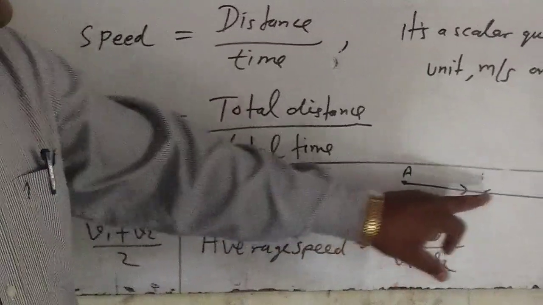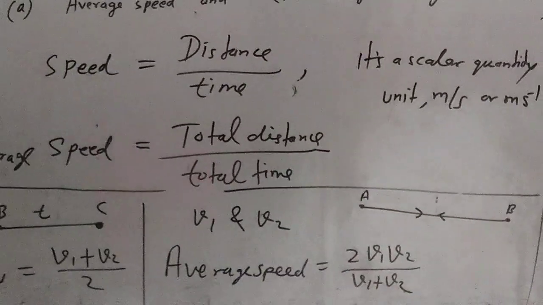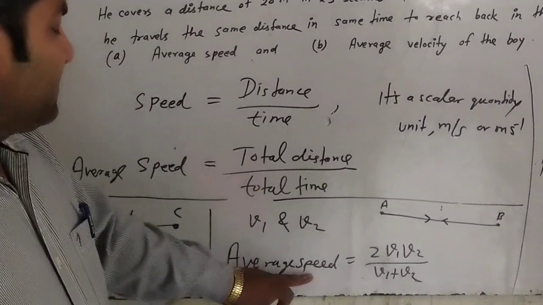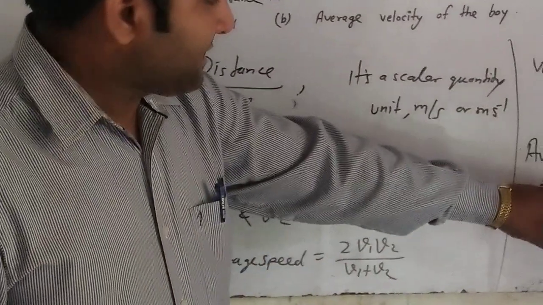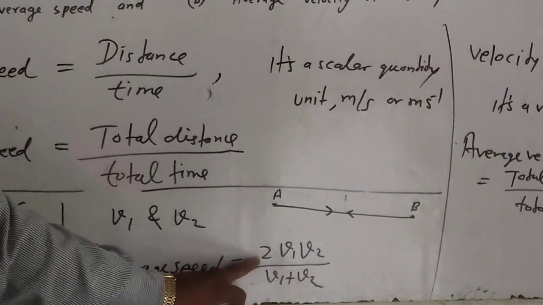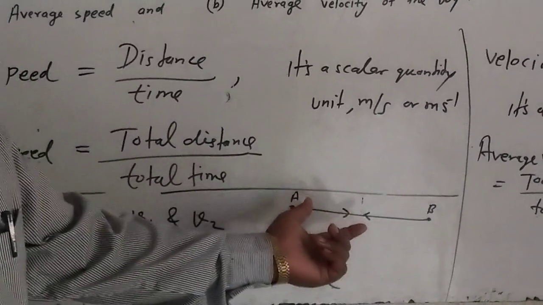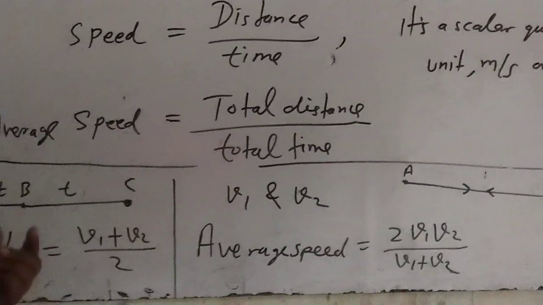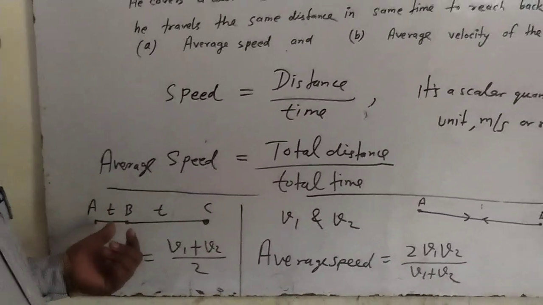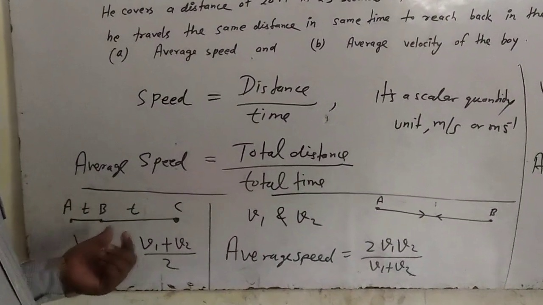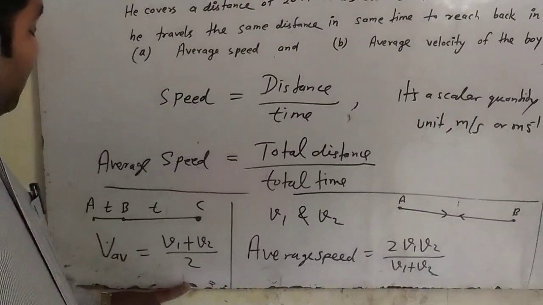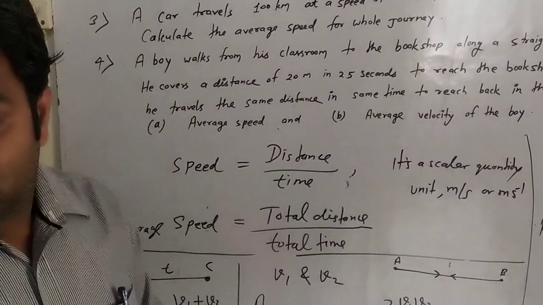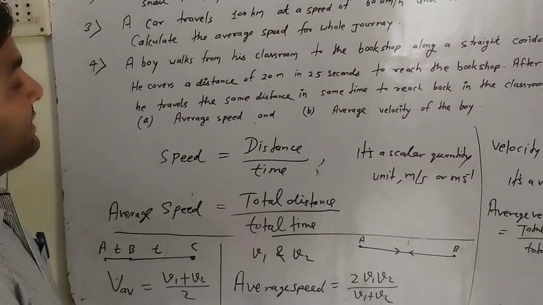Whenever the distance is equal, we can calculate the average speed using twice v1 v2 upon v1 plus v2. Here we can replace speed by velocity in the same concept. We apply this formula whenever the displacement is the same, whatever the time taken. In case of average velocity, whenever the time is the same, whatever displacement is covered in both cases, we apply the formula v1 plus v2 upon 2. So these are the formulas for solving all four types of numericals. We will solve them one by one, then your concept will be clear.